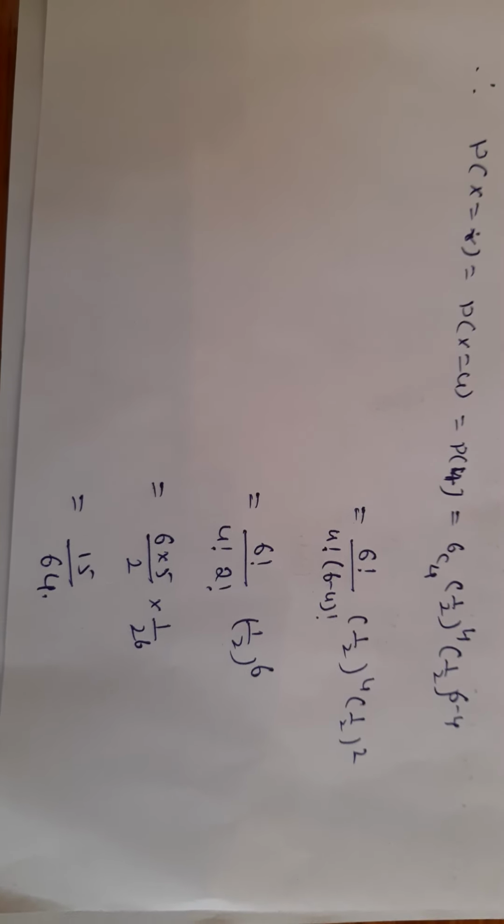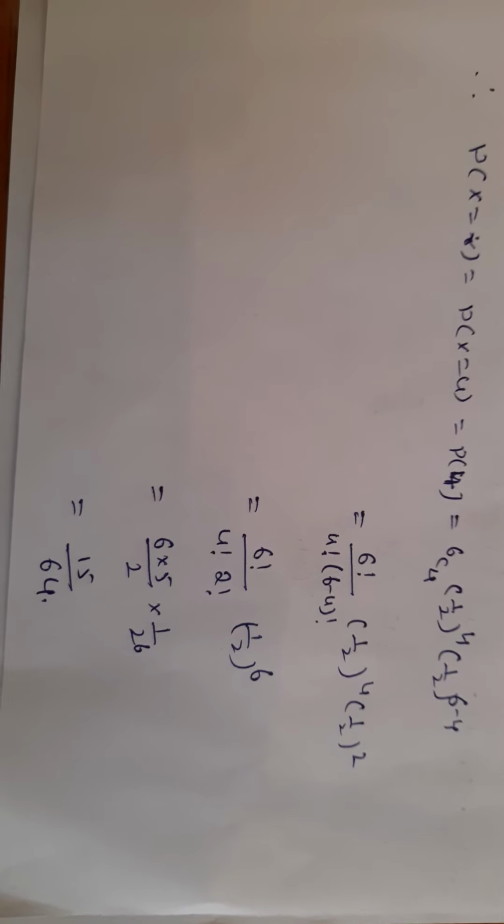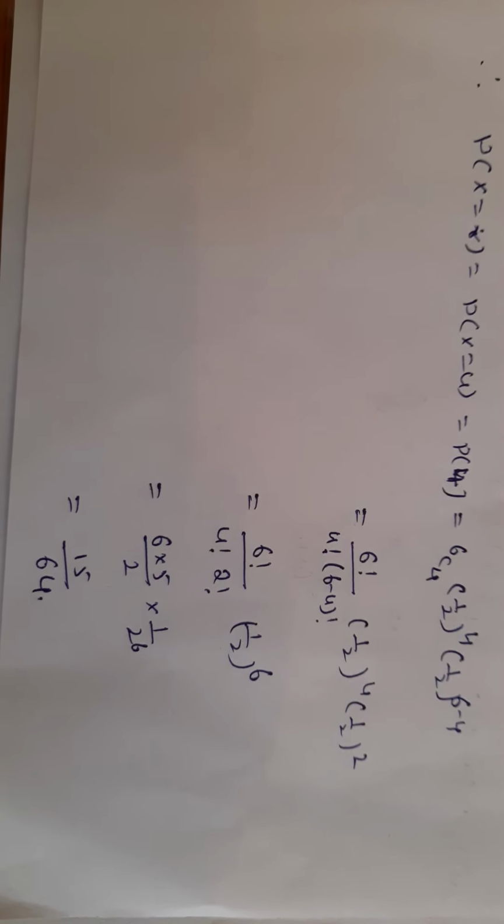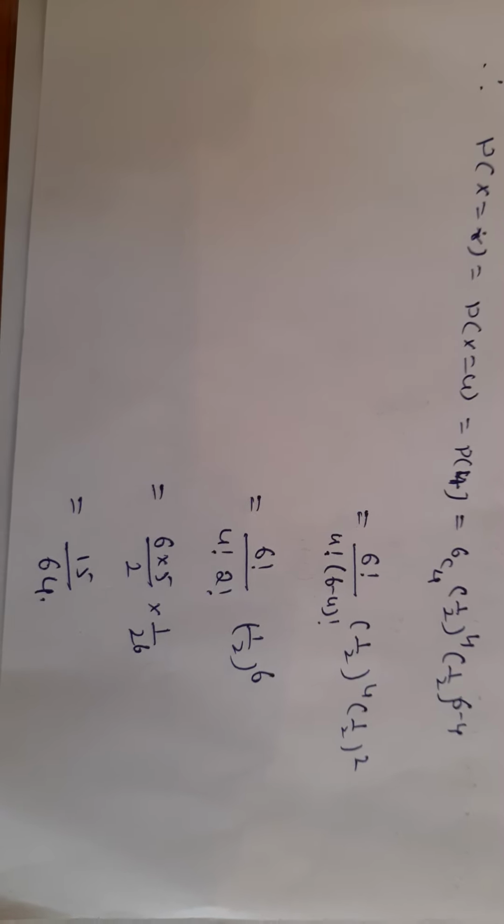(1/2) to the power of 6. 6 factorial by 4 factorial into 2 factorial equals 30 by 2. Here (1/2)^6. Totally, 2 ones are 2, 2 threes are 6, then 3 fives are 15. In the numerator is 15, in the denominator is 64.